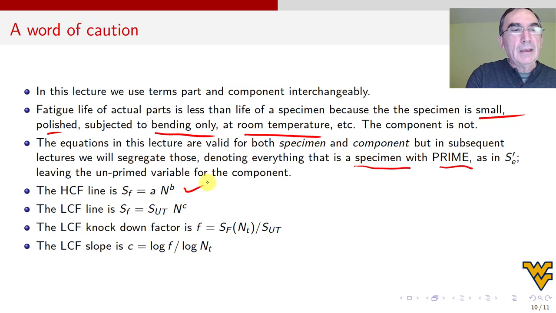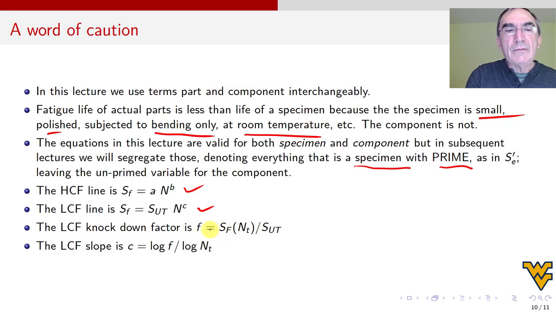This we learned. The LCF, which is the low cycle fatigue line, is S_f = F SUT N^C. We did this, done. I introduced the knockdown factor. The textbook doesn't call it knockdown factor, it just calls it F, but that's what it is, I think. The low cycle fatigue knockdown factor, because it reduces SUT down to that intersection, is F, which is defined this way, and we will find an equation to find this number exactly.